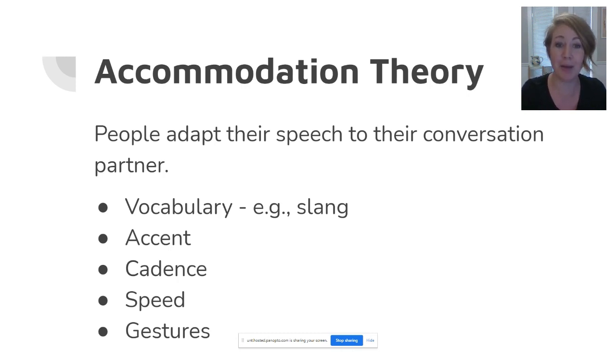Assuming people are getting along, people usually take on the speech pattern of the person with the higher status. So if you're talking to your professor or a dean at the university, you're more likely trying to match their communication patterns. But this theory extends beyond just changes in dialect. Under accommodation theory, you are also changing the speed at which you talk, your body language, the pitch at which you speak. So whether you're going to talk louder or talk quieter, you are making conscious and unconscious choices to match or accommodate the person you are speaking to.